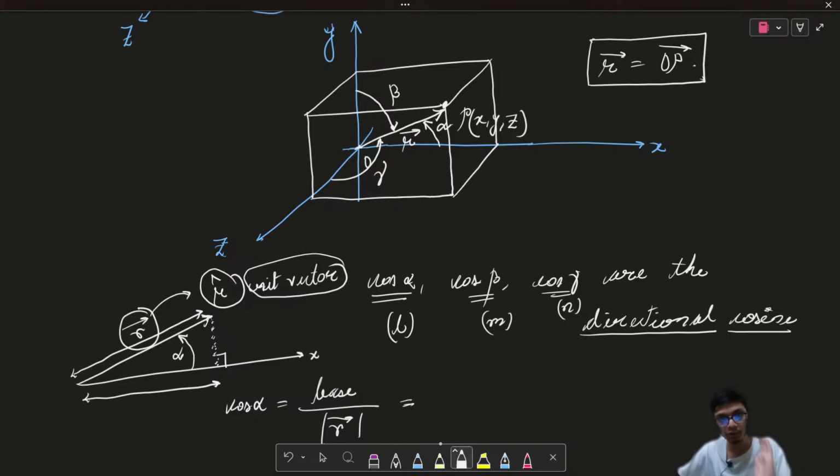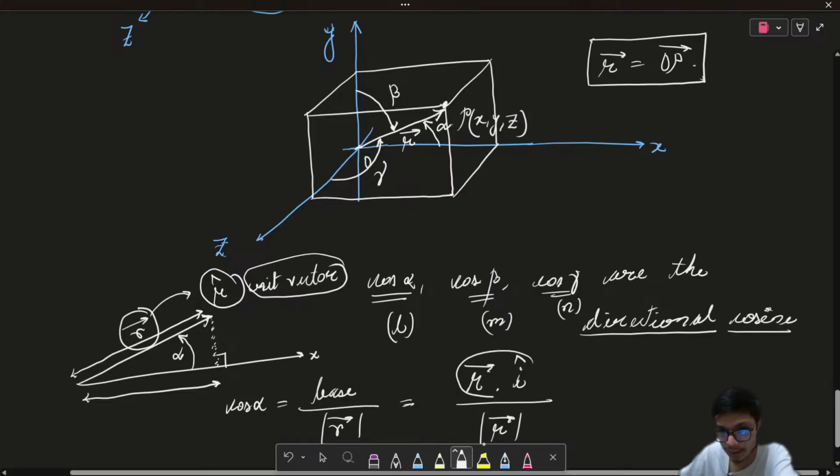To find the length of the projection on the x-axis, I can take a dot product with the i cap, and then divide by the modulus of this r vector.